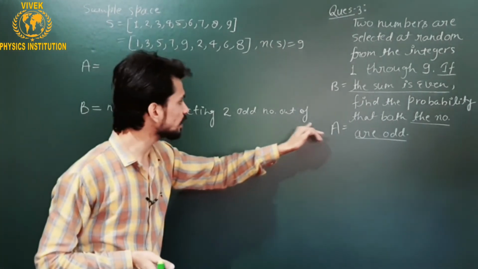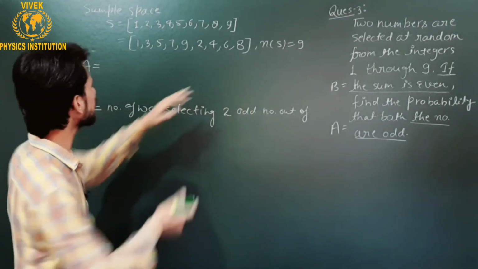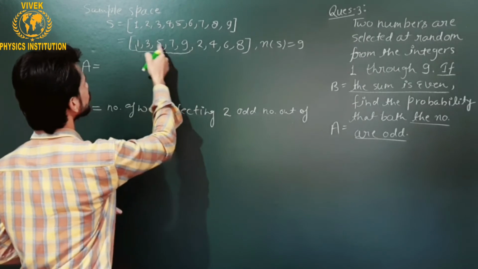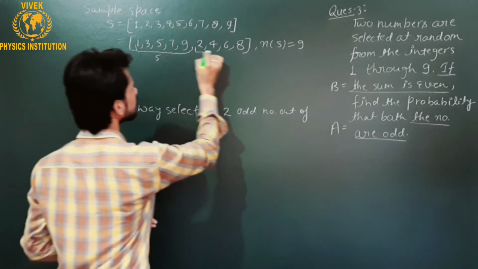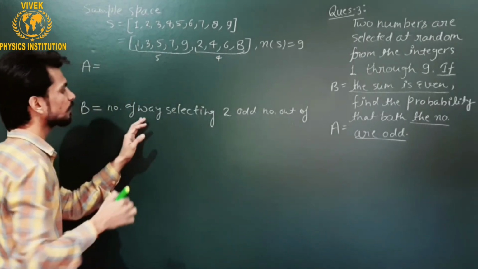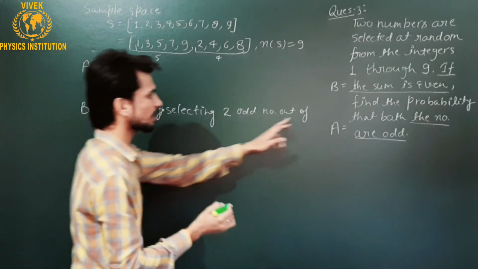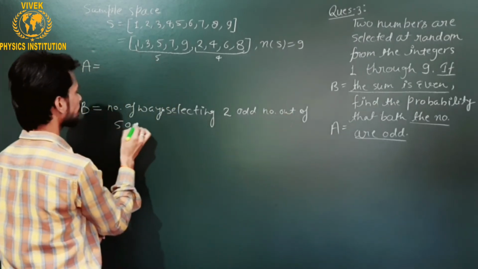How many odd numbers are there? There are 1, 2, 3, 4, 5 odd numbers and 4 even numbers. So the number of ways selecting two odd numbers out of 5 odd numbers.